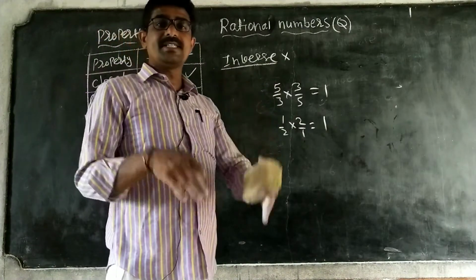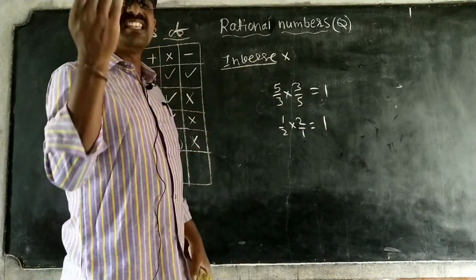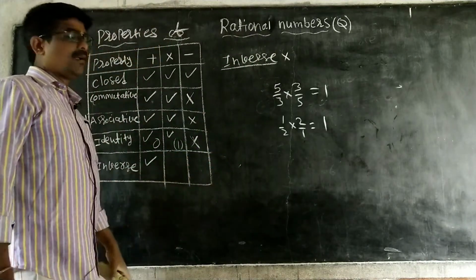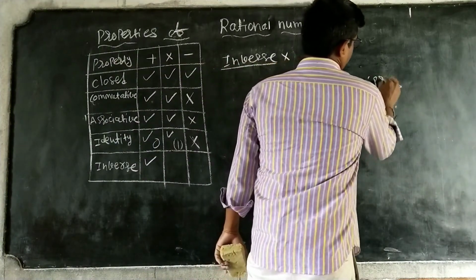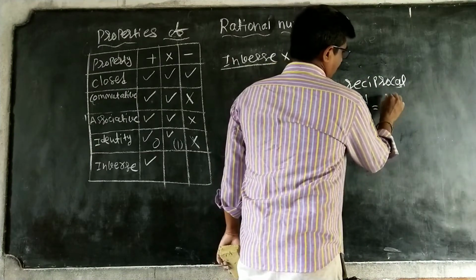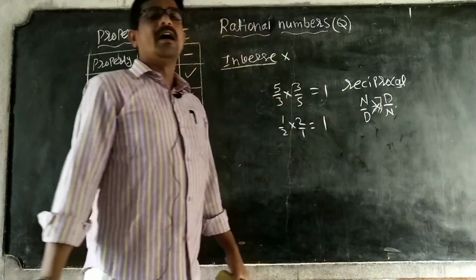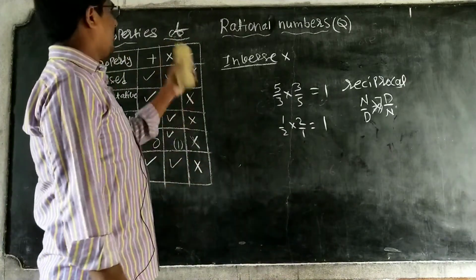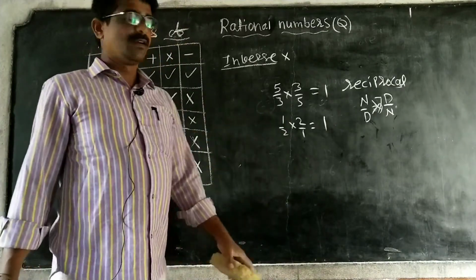Its reciprocal is its multiplicative inverse. What is a reciprocal? The numerator becomes the denominator, and the denominator becomes the numerator. Its reciprocal is the multiplicative inverse. So this is also satisfied. Next, subtraction, we need not bother about that, so leave it.